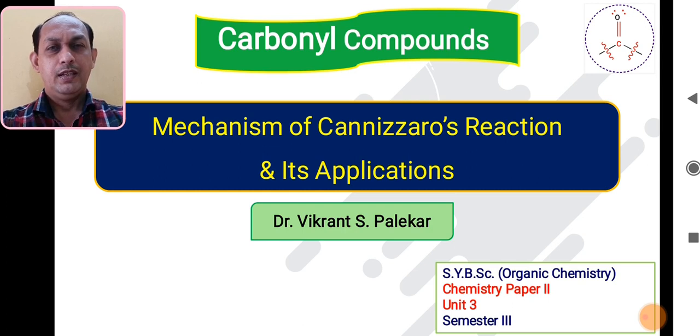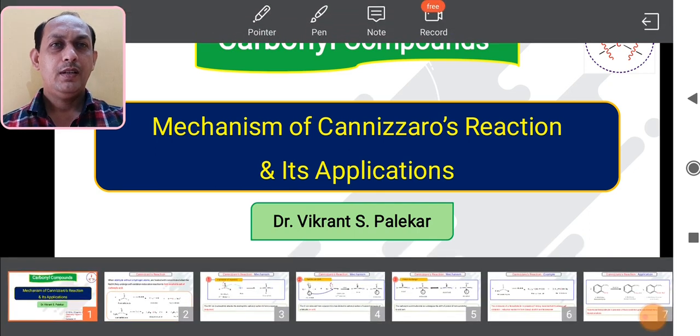Then in the last session we have seen the Claisen-Schmidt reaction, in which we saw how we can prepare the alpha beta unsaturated carbonyl compound.